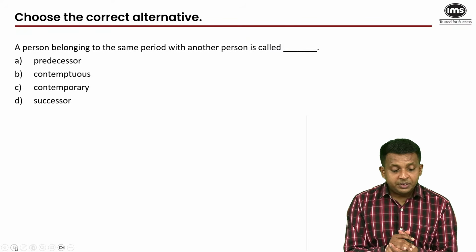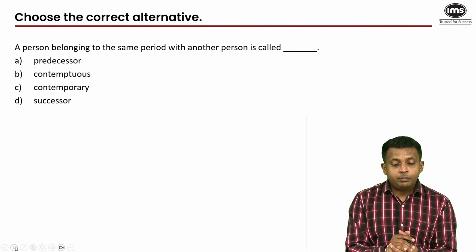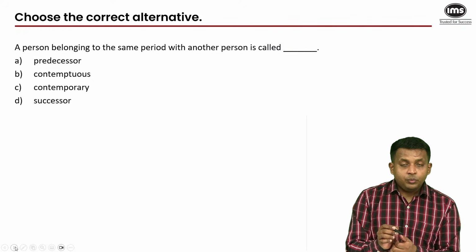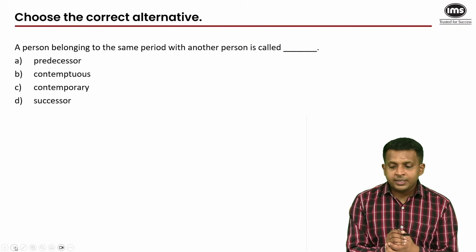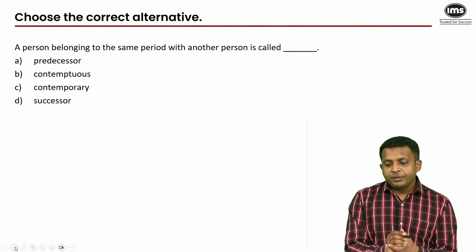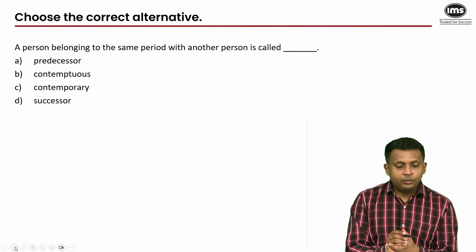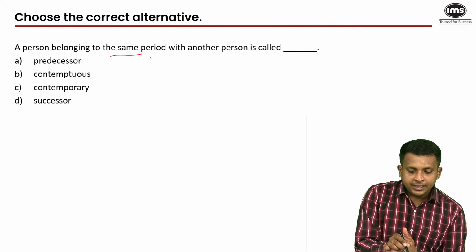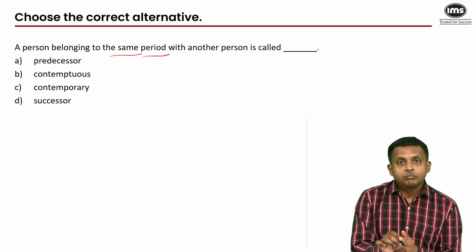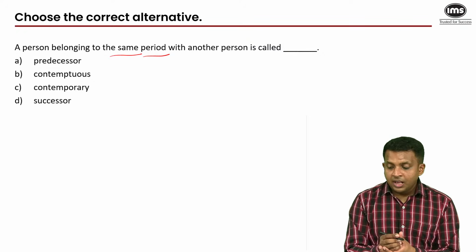Yeah, the next vocabulary question, a person belonging to the same period. Now, literally, this is a question type which you can answer if you have studied root words properly. There is an entire chapter on suffixes, prefixes, and root words in your vocabulary builder. There is literally a root for same, and then there is another root for period in our answer.